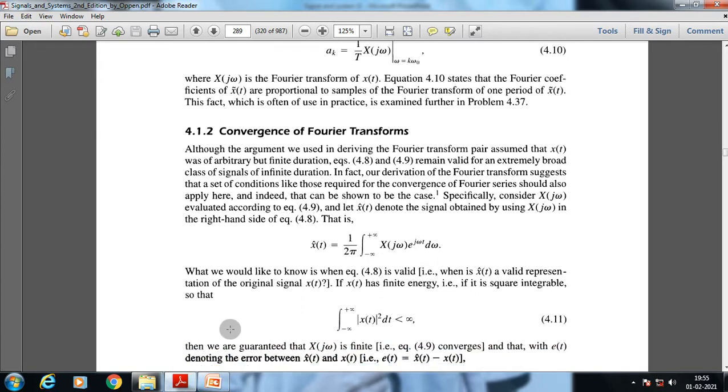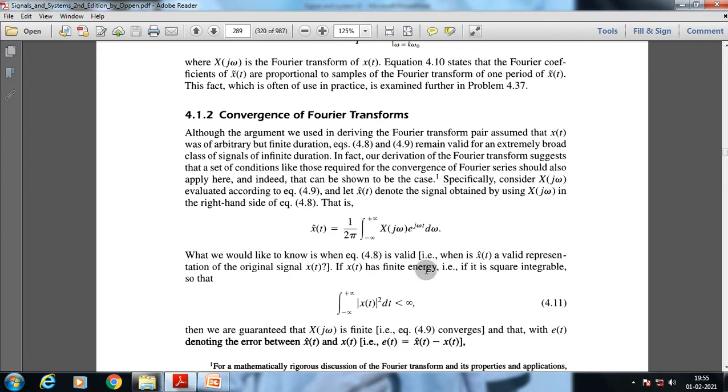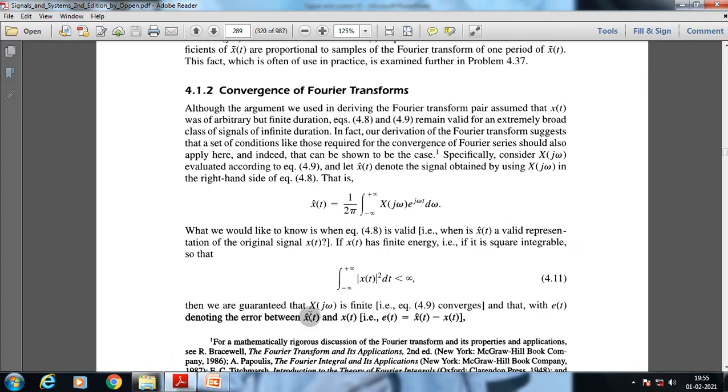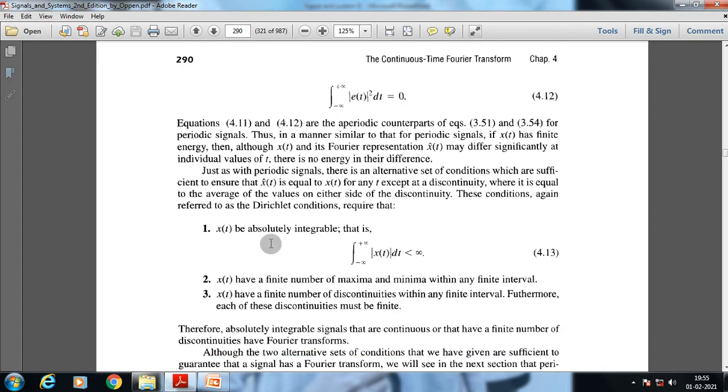Now if we want the signal to have finite energy, this condition should be satisfied: the integral of mod x of t square dt should be less than infinity. It means that x of t should be square integrable. Then we are guaranteed that x of j omega is finite, it means it converges, and the error e of t between x of t and x dash t should be 0.